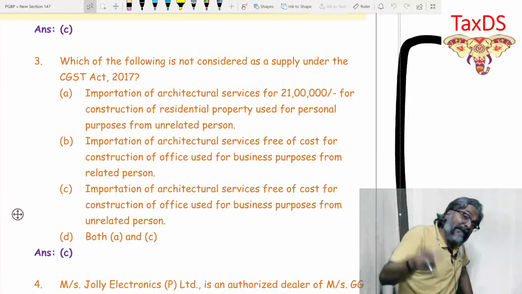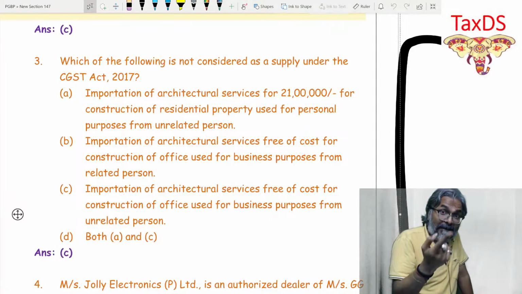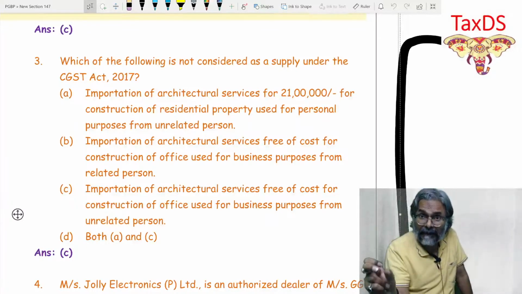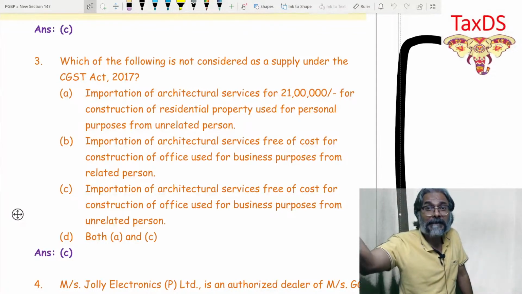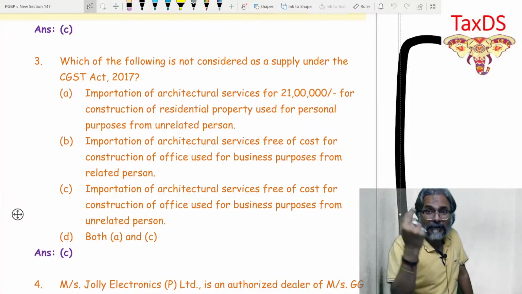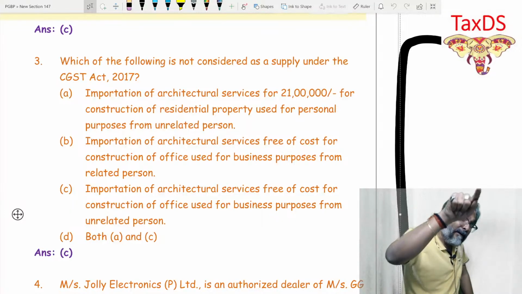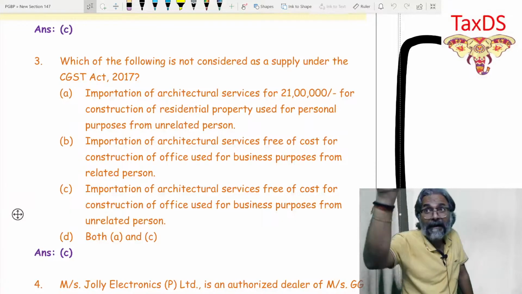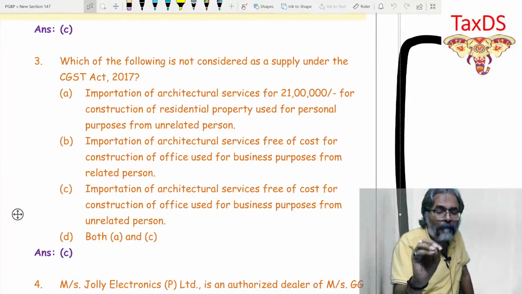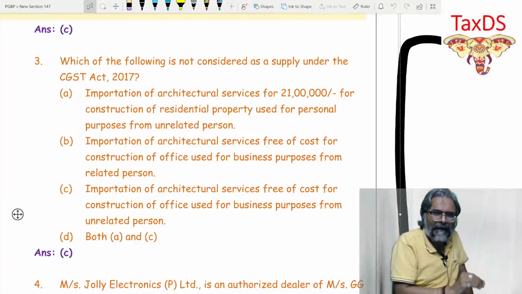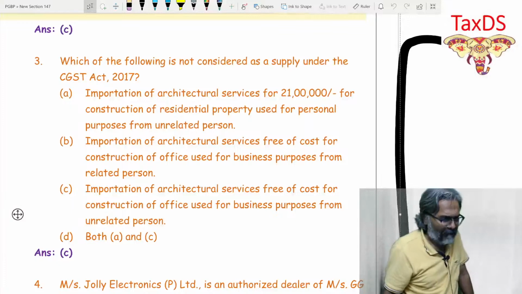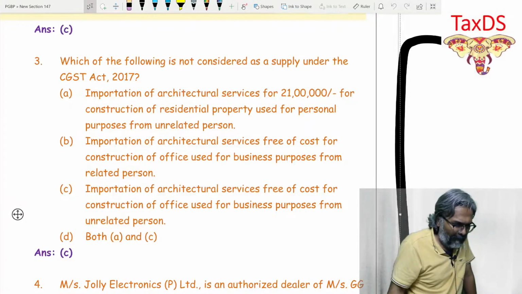But when it comes to 7(1)(c), import of service without consideration, that should be for the purpose of business. That 7(1)(c) import of service should be for the purpose of business. This is not necessary as far as 7(1)(b) is concerned, and therefore even if they are telling you that this is for personal purpose from an unrelated person, in that situation, students, it doesn't matter, it is a supply under 7(1)(b). I hope that all of you are clear with this one.